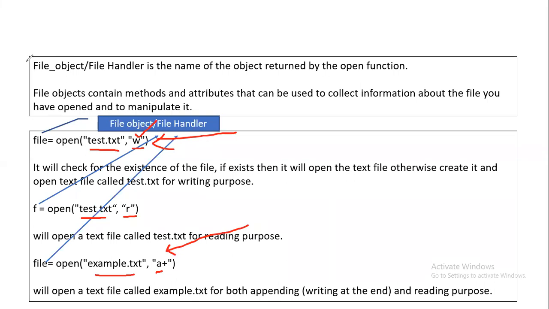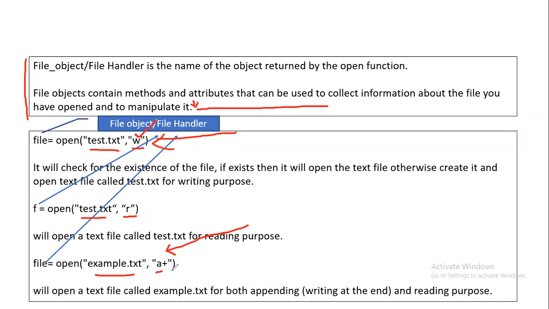For example, you have written this much content in the file and you want to write something else. So the A mode is going to place the cursor at this position, the end of the file, and then start writing content from here. That means in case of append, the pre-existing information will remain there, and the content you write will be written at the end of the file. As a result, you have the old information as well as the new information.